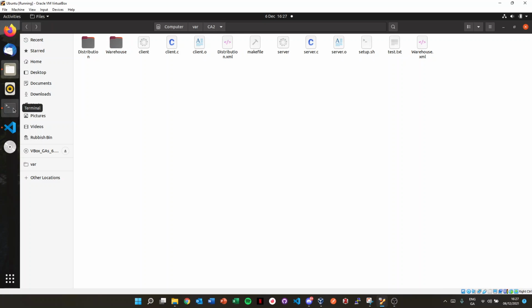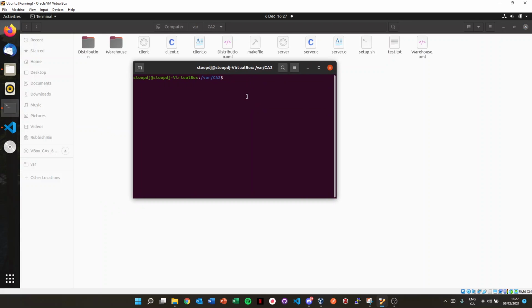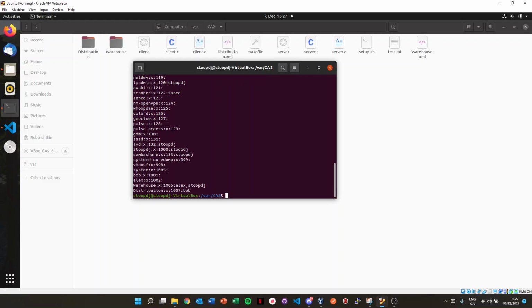Before we start, I'm going to quickly run through my groups and user IDs with cat /etc/group. We have three users: myself, DJ, with the ID of 1000, Bob with 1001, and Alex with 1002. Then we have two folders, warehouse and distribution, and they're both rich groups. So we created two groups, the warehouse group and the distribution group.